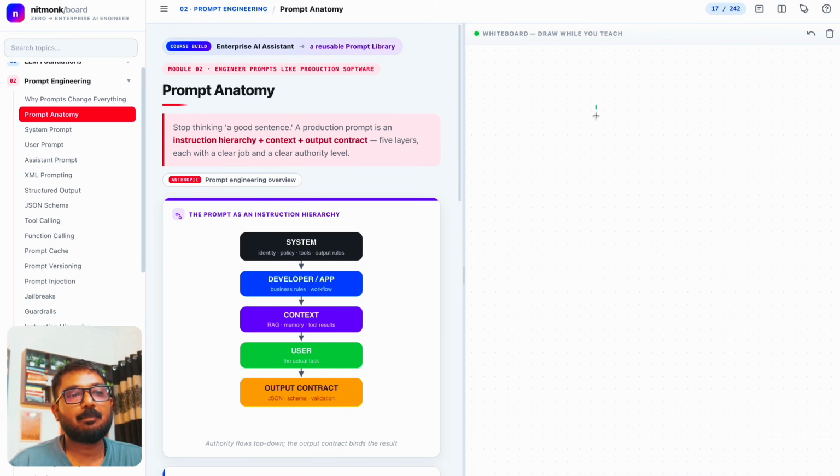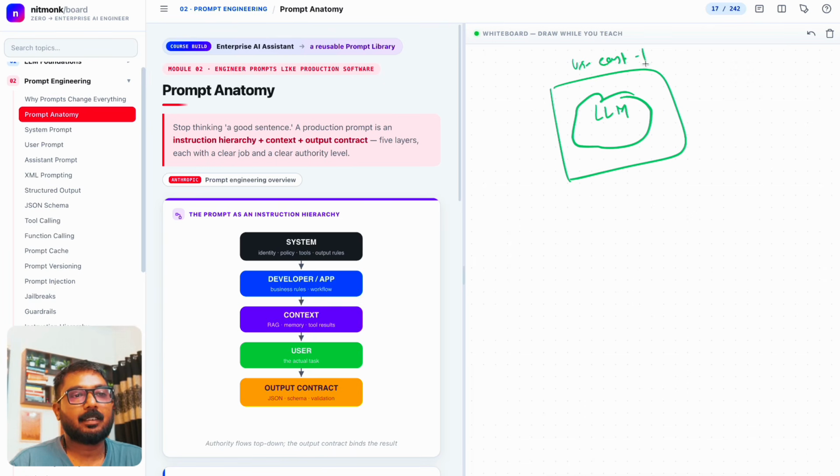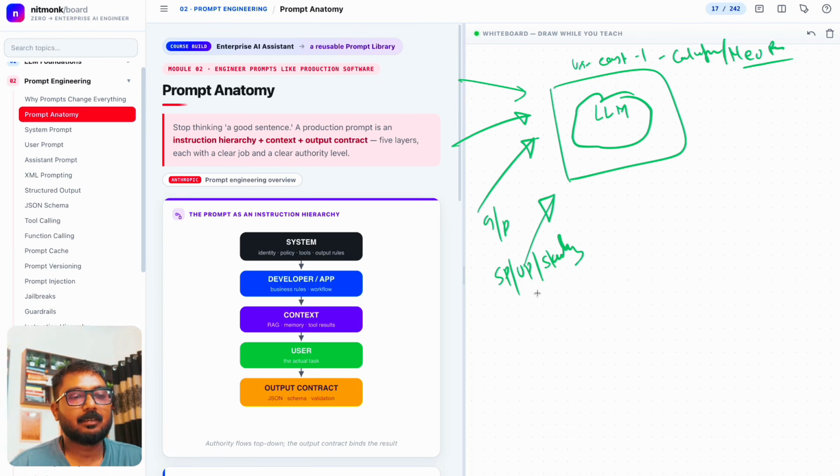So now we keep on saying this is the LLM, right? This is the brain that sits somewhere. Let's say this is sitting in US East 1, or maybe California, or New York, right? Everyone is sitting around the globe, trying to send the input with a system prompt, with a user prompt, with skills, which we will learn in the coming videos.